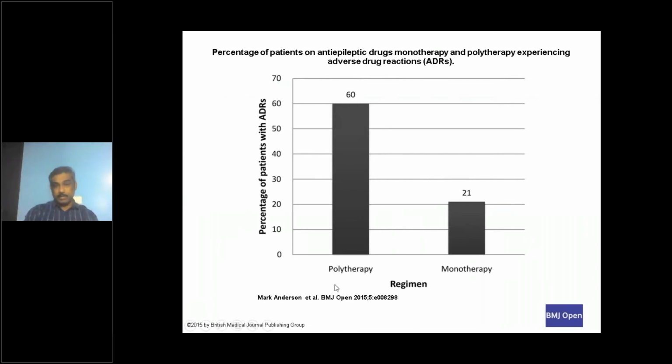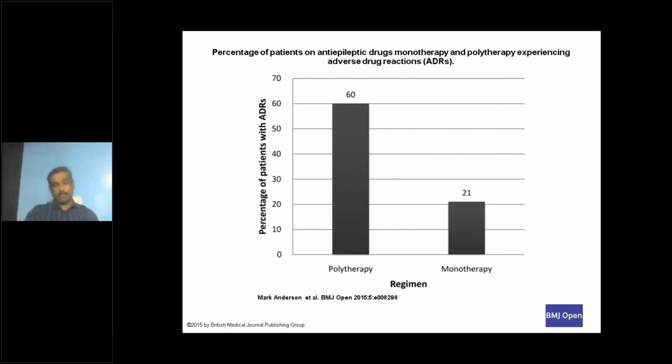So this is a very important slide. When you are on monotherapy, you still have a 20% chance of adverse effects. But when you are combining different medications in polytherapy, the incidence and prevalence of adverse effects go up to 3 times higher than with monotherapy. Up to 60% of patients have adverse effects, usually dullness, cognitive side effects, memory problems, inability to retain what they have learned in school, and drowsiness.